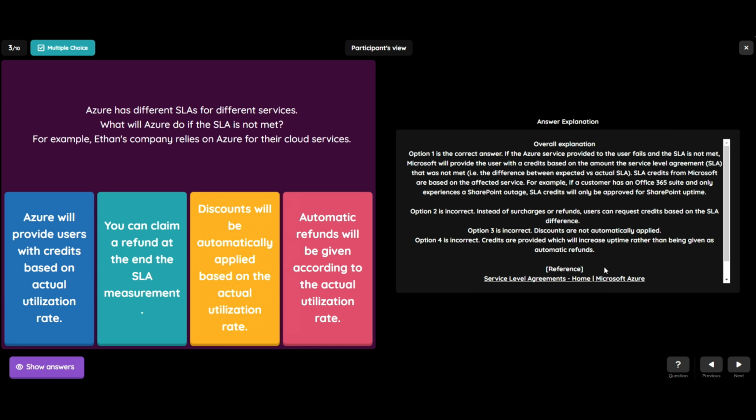The other options are incorrect. Option 2, you can claim a refund at the end of the SLA measurement, is incorrect. Instead of surcharges or refunds, users can request credits based on the SLA difference. Option 3, discounts will be automatically applied based on the actual utilization rate, is also incorrect. Discounts are not automatically applied. Option 4, automatic refunds will be given according to the actual utilization rate, is also incorrect. Credits are provided to compensate for uptime shortfalls rather than being given as automatic refunds. Let's see question number 4.